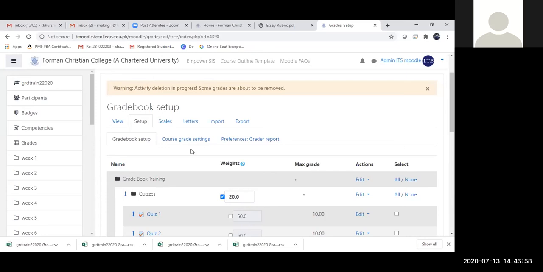Yes. There's another question from, I think, Rabia. Can a table in a Word document instead of an Excel sheet work as a Word text file that you uploaded? No, that was an Excel sheet. So she's asking if there could be a table in a Word document rather than that sheet. That will work as well? No, that will not work because it only gives you 4 formats and it does not include document. Moodle does not take a Word document, a table in a Word document. That's what you're saying. Yes.